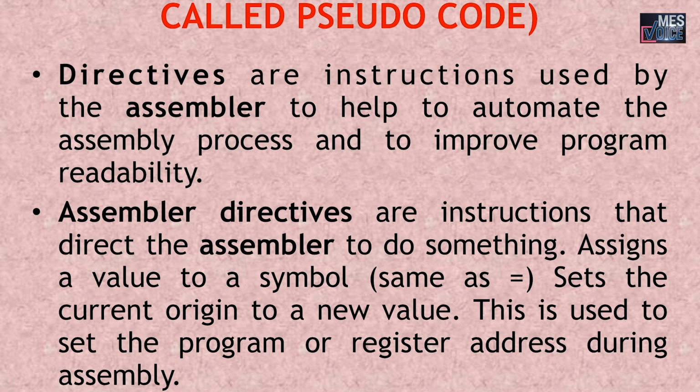Assembler directives are the instructions that direct the assembler to do something. Assigns a value to a symbol which is same as equal to, sets the current origin to a new value. This is used to set the program or register address during assembly.